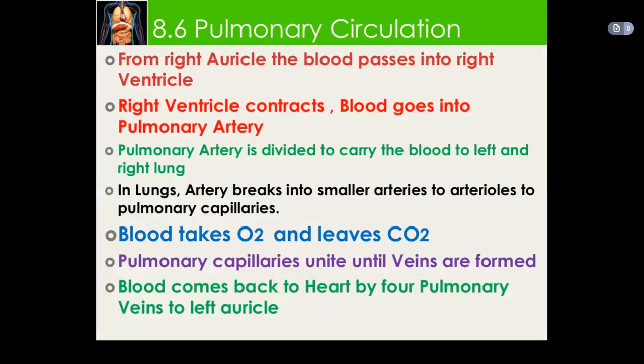Then what is pulmonary circulation? From the right auricle the blood passes into the right ventricle, and when the right ventricle contracts, blood goes into the pulmonary artery. The pulmonary artery is divided again to carry the blood to the left and the right lung, and in the lungs, the artery breaks into the smallest arteries, to the arterioles, to the pulmonary capillaries. Then blood takes oxygen and leaves the carbon dioxide. The pulmonary capillaries join until veins are formed. Blood comes back to the heart by the four pulmonary veins to the left auricle.